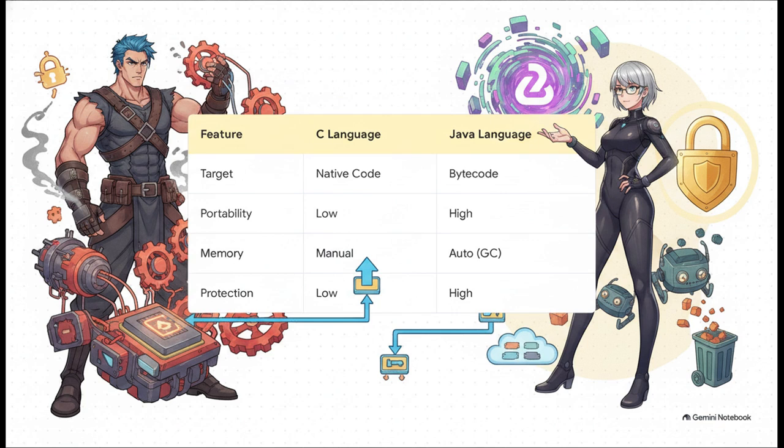C targets native machine code, which makes it lightning fast but totally platform dependent, with manual memory management and terrible IP protection if you have to switch platforms. Java, on the other hand, targets intermediate bytecode. That makes it highly portable, it handles memory automatically through garbage collection, and offers top-tier IP protection via obfuscation. Truly understanding these architectural differences is the absolute key to making smart decisions in modern software design.